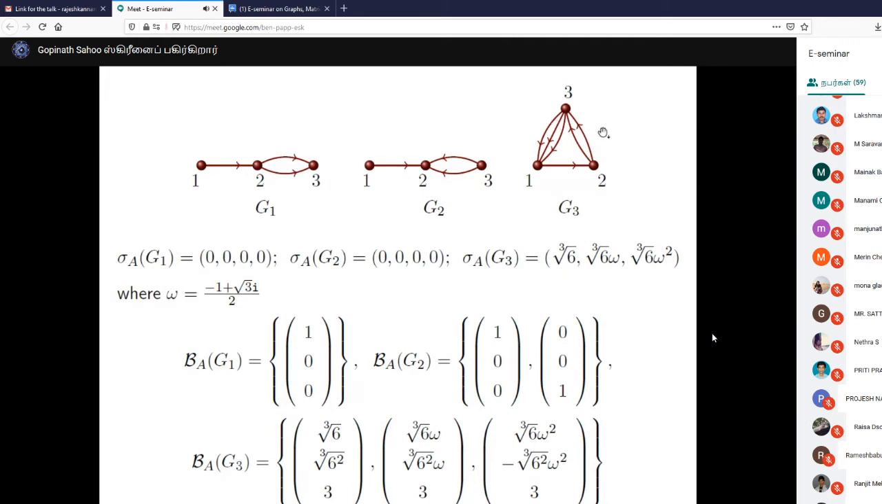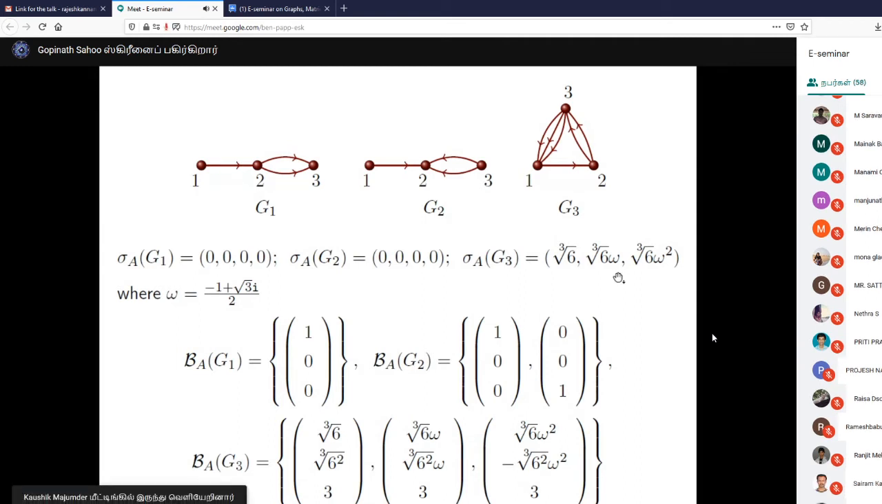Here in case of G3, the eigenvalues are complex. This is the complex root of unity, omega. So it consists of complex eigenvalues as well. That means if we are dealing with two multidigraphs and we have their adjacency spectrum, then we cannot compare these multidigraphs in terms of their adjacency spectrum because they may contain complex eigenvalues.